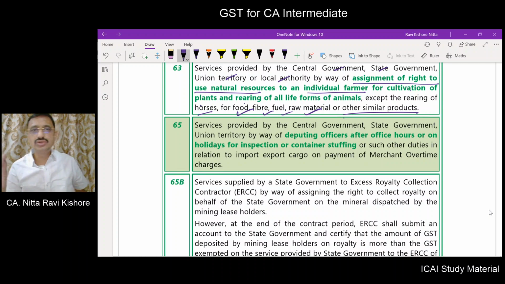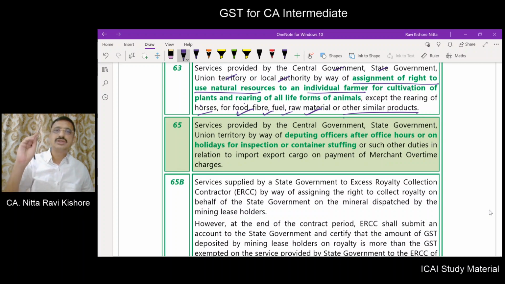So the government has assigned a right to use natural resources to an individual farmer for cultivation of plants. Let us say there is some government land. There are some tribal people. The government has allowed the tribal people to rear animals in the forest, right?